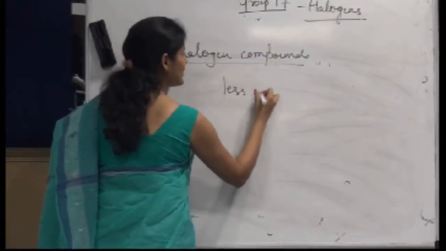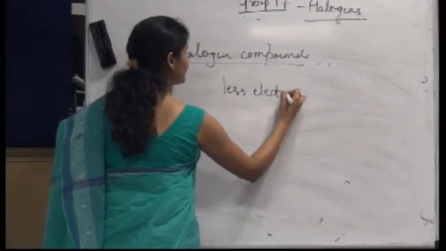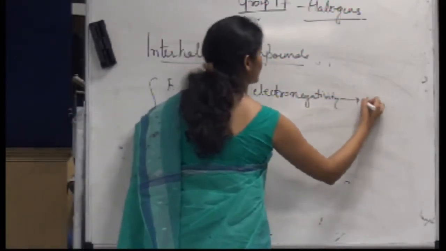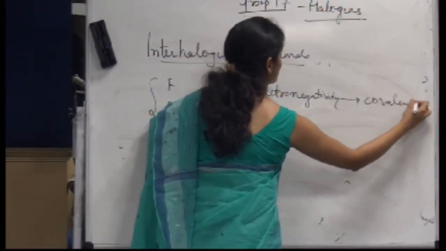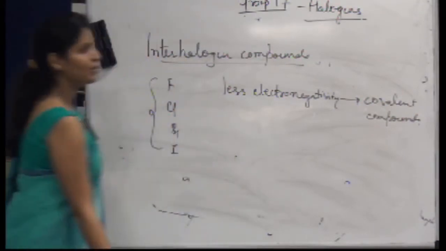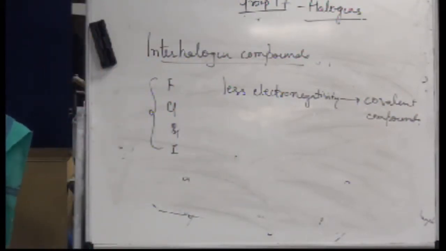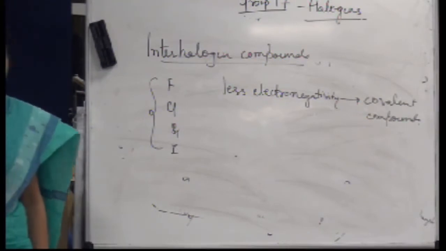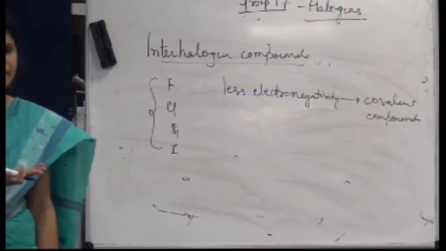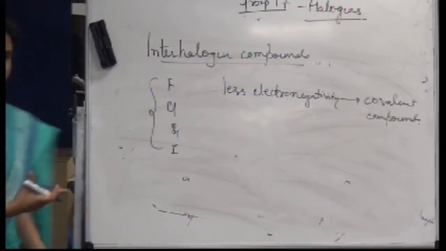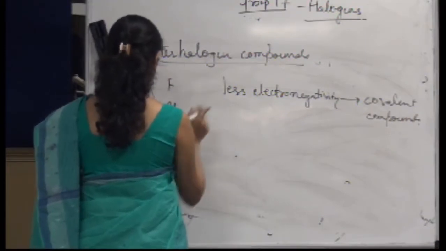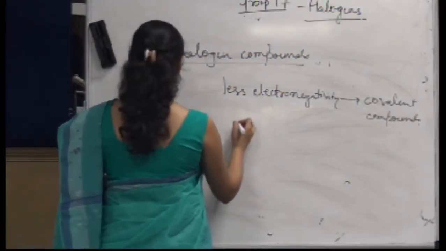Less electronegativity implies covalent bonds or covalent compounds. So interhalogen compounds are covalent compounds, right? As the electronegativity difference is comparable or small. So what kind of interhalogen compounds?